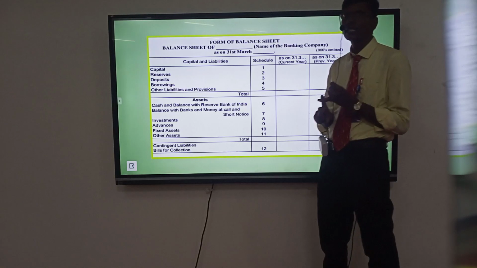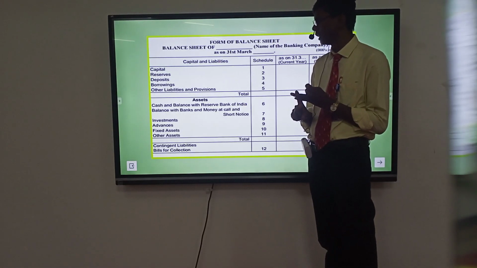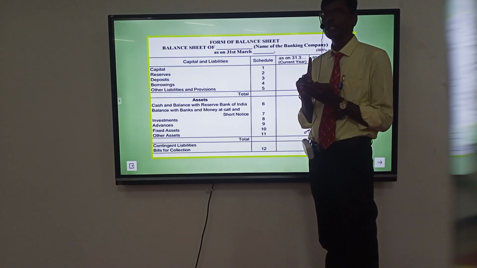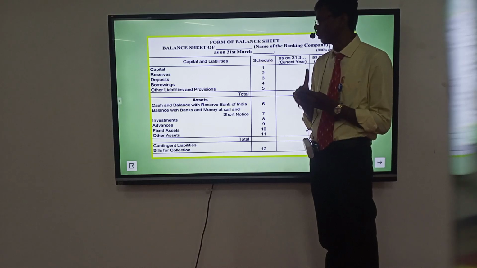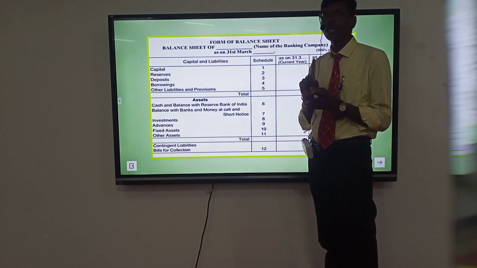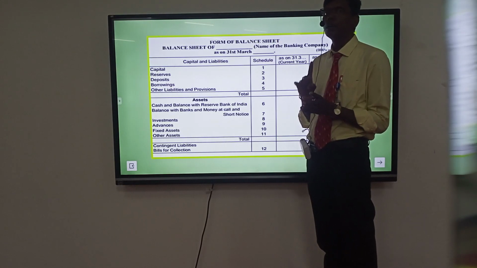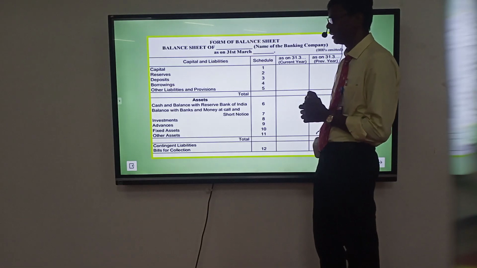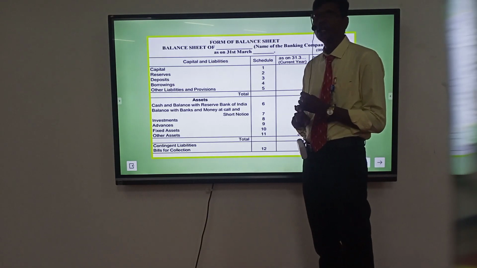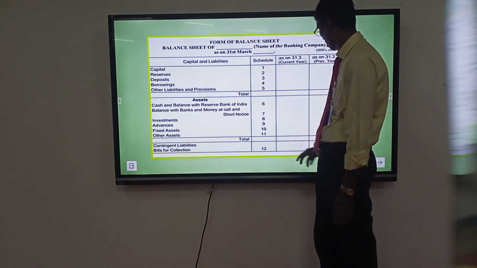Assets: schedule number 6, cash. Schedule number 7, money at call or short notice. Schedule number 8, investments. Schedule number 9, advances. Schedule number 10, fixed assets. Schedule number 11, other assets. Schedule number 12, contingent liabilities.